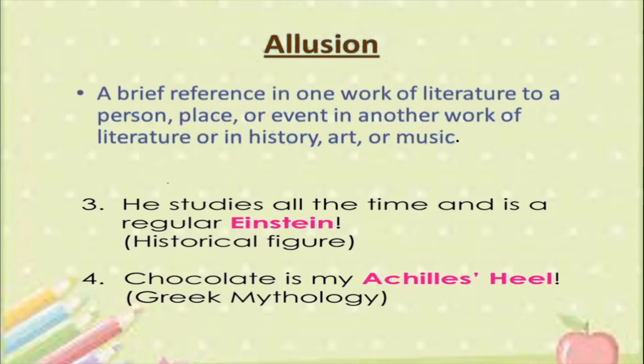So here chocolate is supposed to be compared to the Achilles' heel. So here Achilles' heel means what? You can say weakness. That is, whenever I see chocolate, I'm not able to stop myself. I always gulp it up. I always eat it, in spite of knowing that it might not be good for my teeth. Alright, so this is an example of allusion. When you have compared chocolate to Achilles' heel, and when you have talked about Einstein and you have compared Einstein to some person who's studying all the time. So these are all examples of allusion.